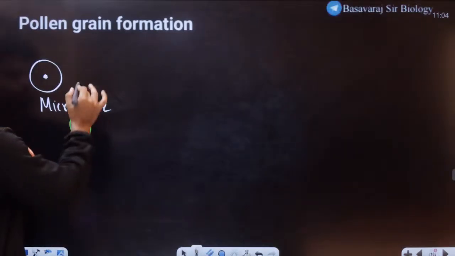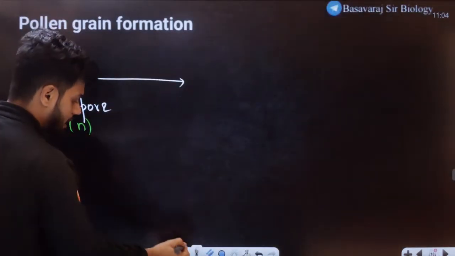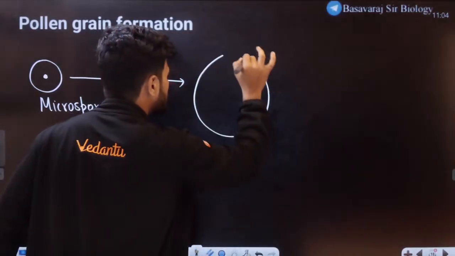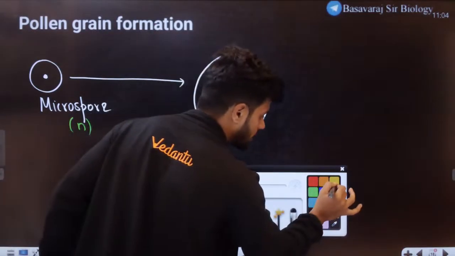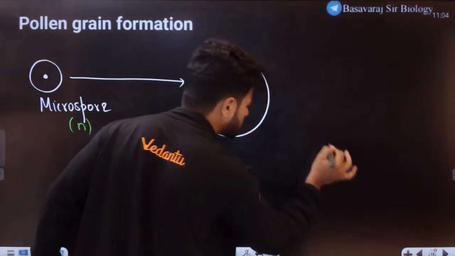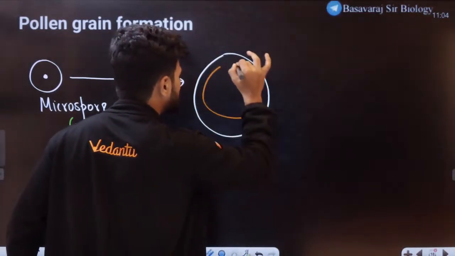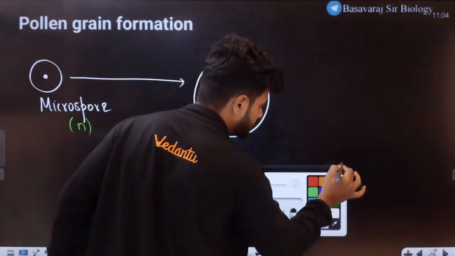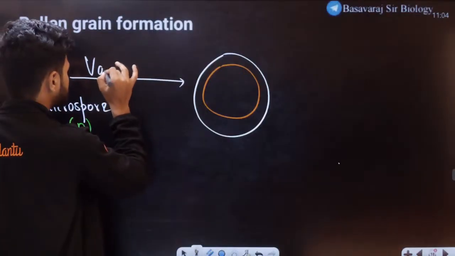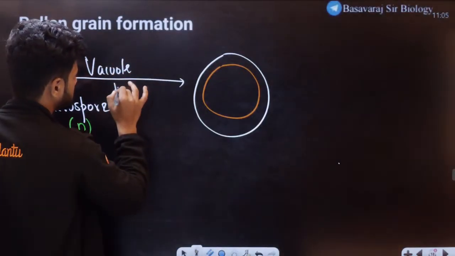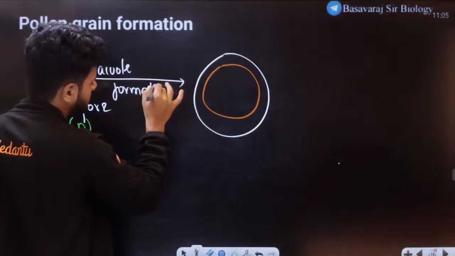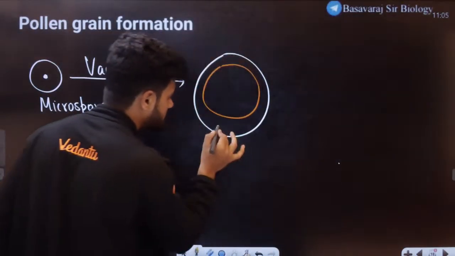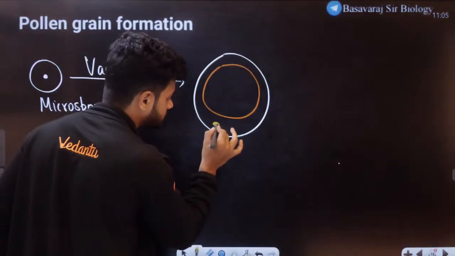Now this microspore, students, undergoes a reaction where in this entire microspore there will be a large vacuole formation. When this large vacuole formation is happening, the entire nucleus is sent to the corner.